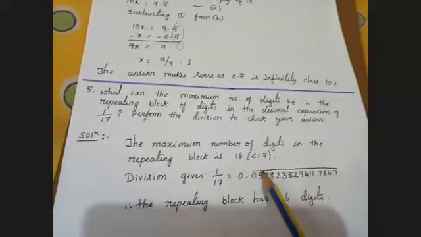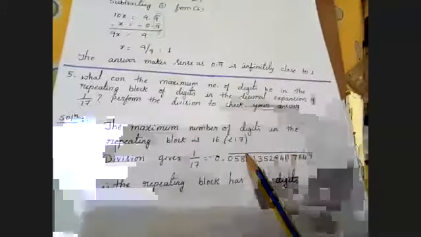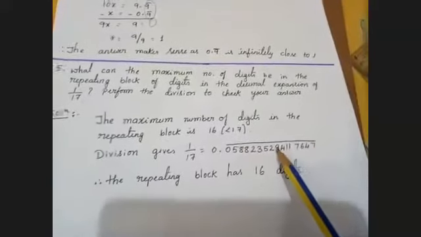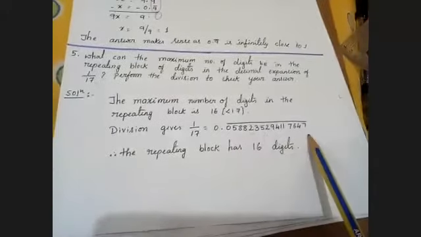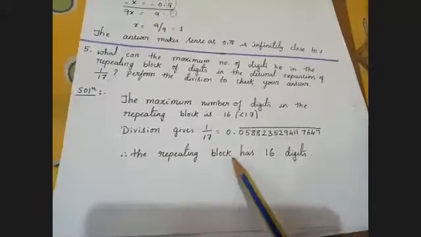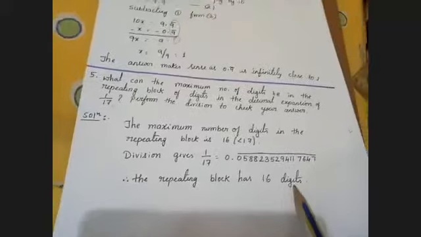That's why I'm writing the bar symbol. Yesterday I explained that the bar represents a repeating block. Am I clear, children? Perform the division to check: already we performed the division and checked it. These 16 digits are repeating. Therefore, the repeating block has 16 digits.